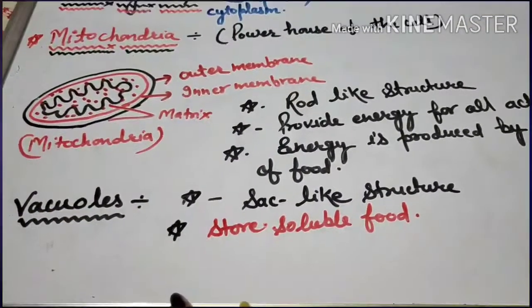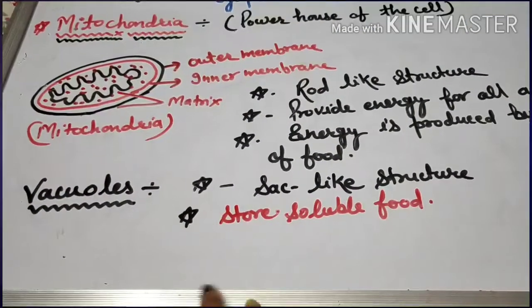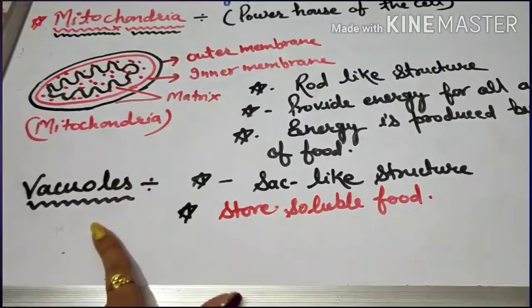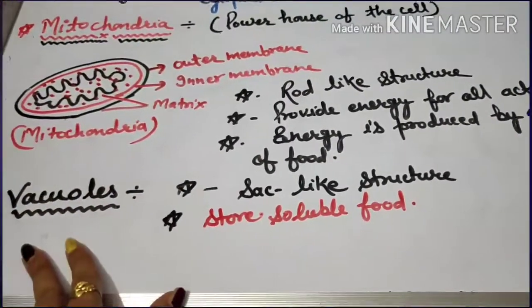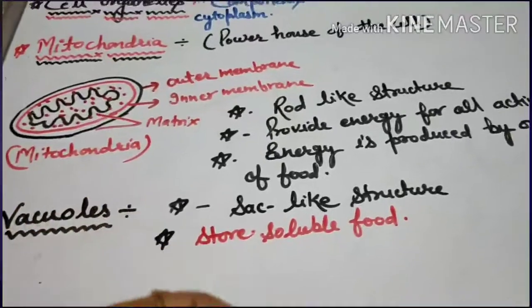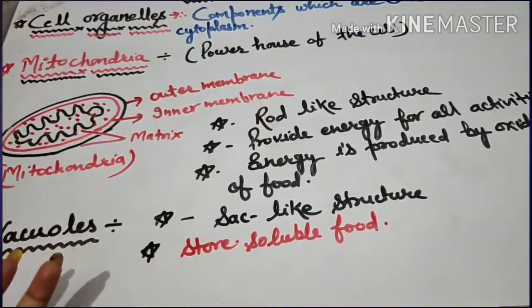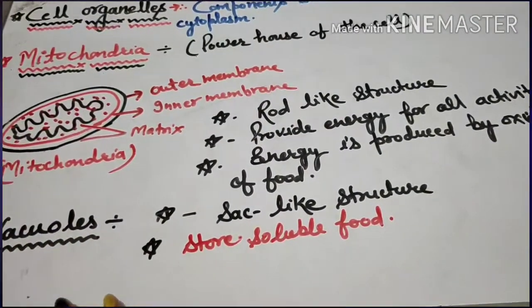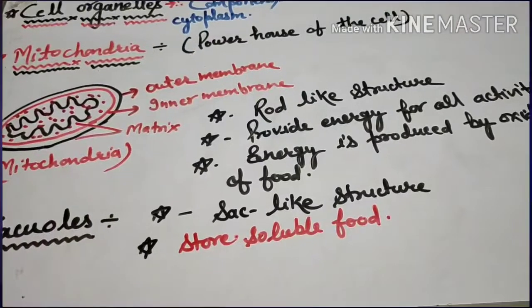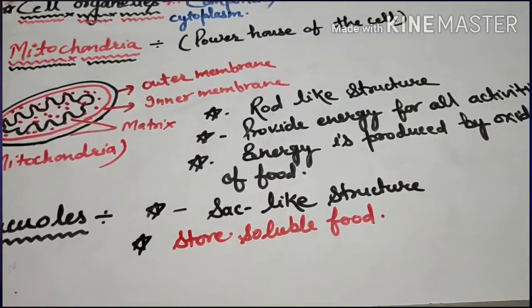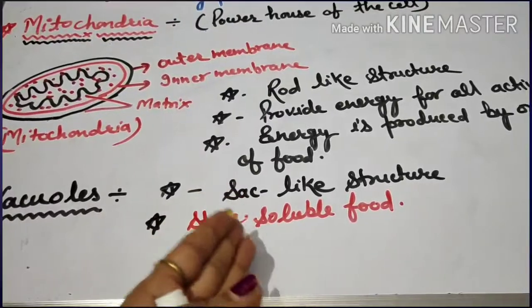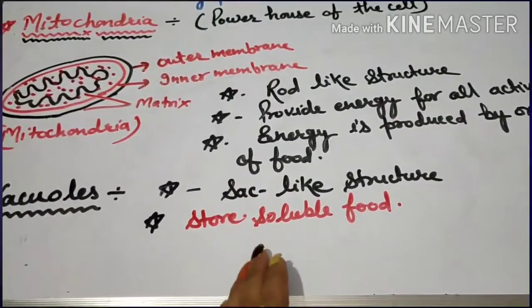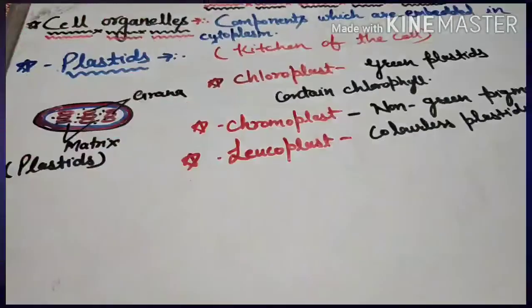Now the next one is vacuoles, and these are sac-like structures. You know that plant cells have large vacuoles as compared to animal cells, and vacuoles store soluble food, waste and secretions of the cell dissolved in water as cell sap.